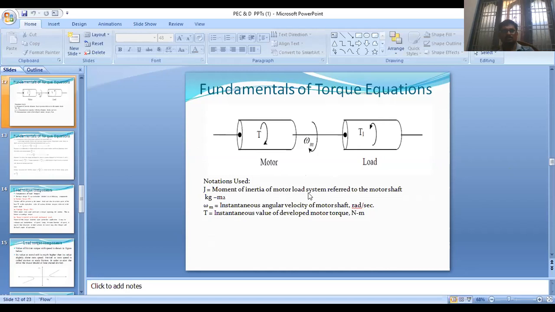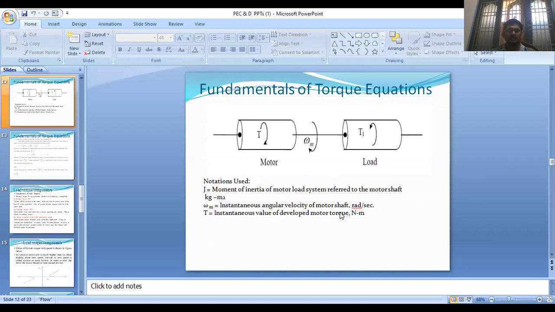Okay. Here some notations are used. J is the moment of inertia of the motor load system referred to the motor shaft, units are kg meter square, and omega m is the instantaneous angular velocity of the motor shaft in radians per second.